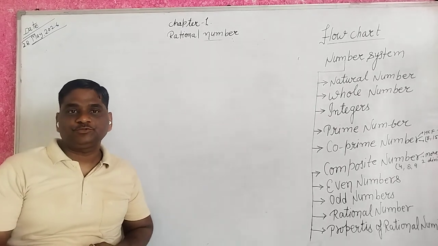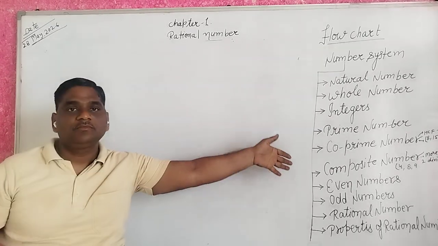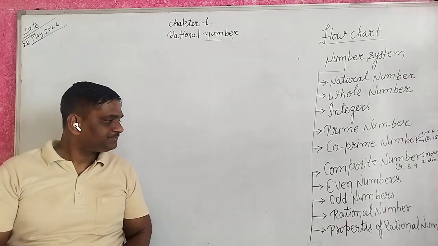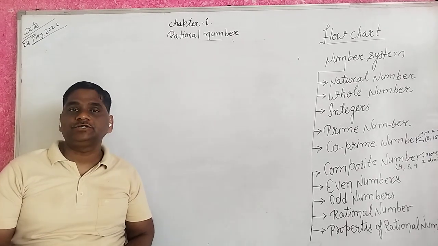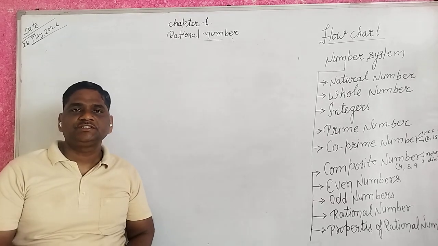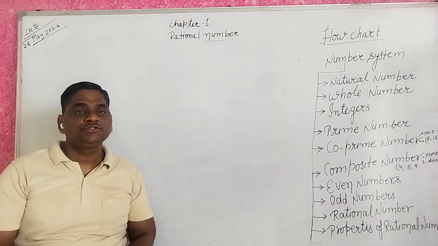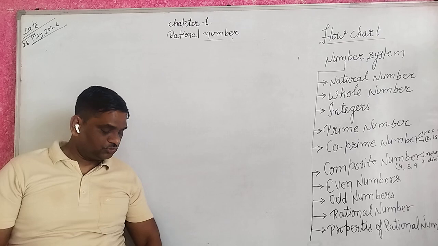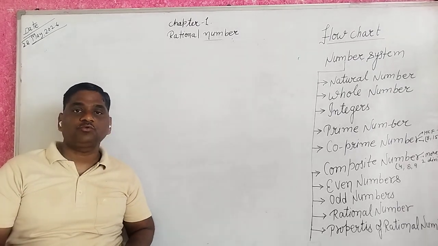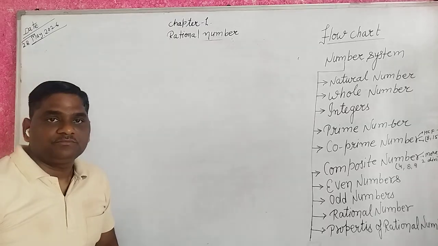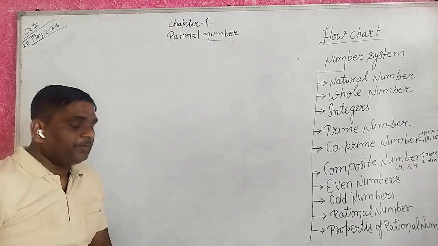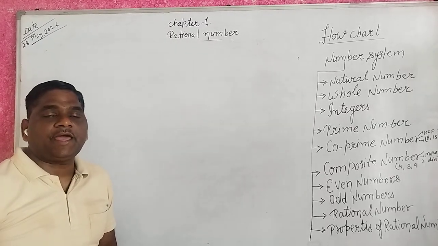I told you about the properties of rational numbers. So I think you understand better than some properties I left. So I want to tell you about these properties next time. So we start here exercise number 1.